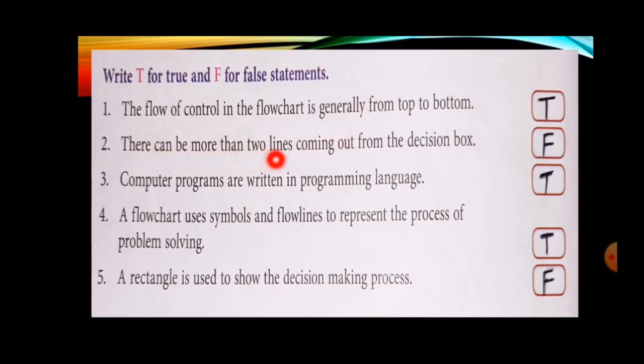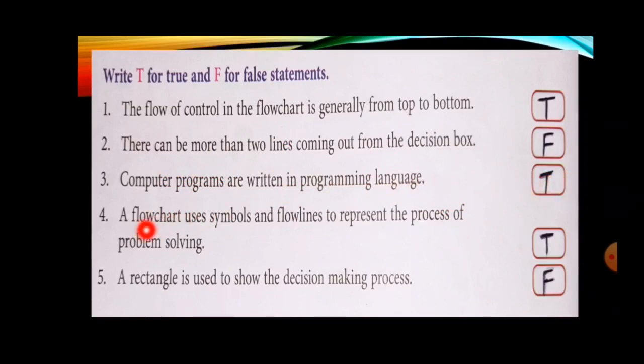There can be more than 2 lines coming out from the decision box. This statement is false. Why this statement is false? Because in decision box only 2 flow lines are there. More than 2 flow lines will not come. It can be yes, no, true or false. That's why this statement is false. Now the third one, computer programs are written in programming language. Now only we have done that algorithm is written in simple English language and computer programs are written in programming language. So this statement will be true.